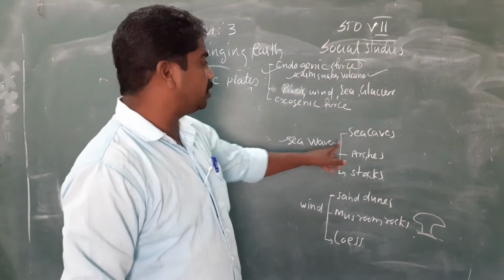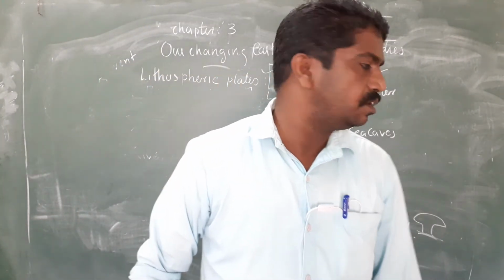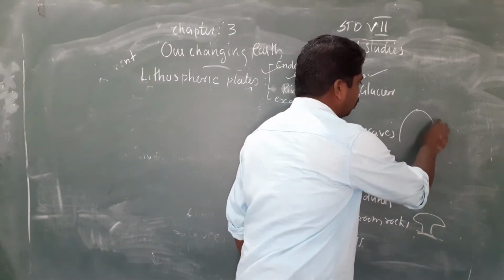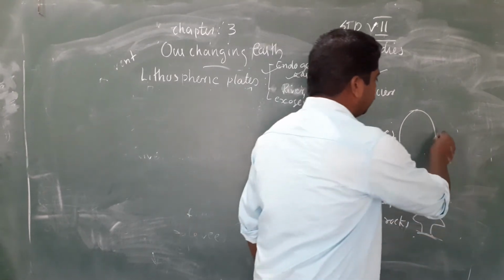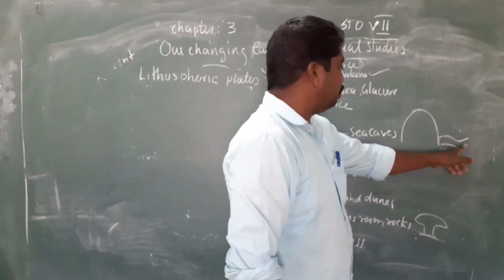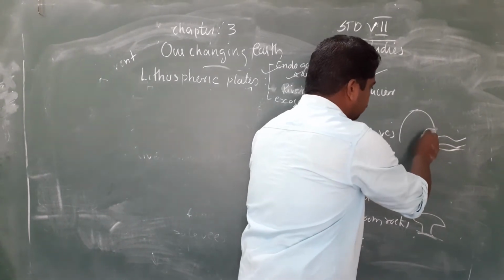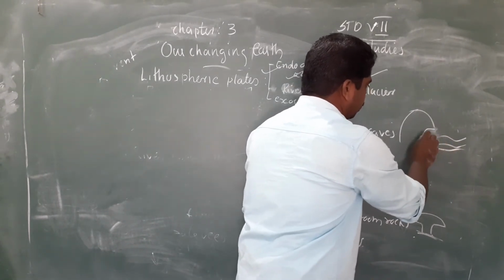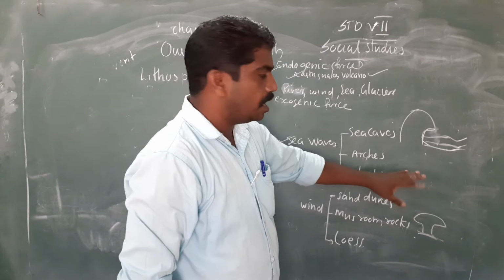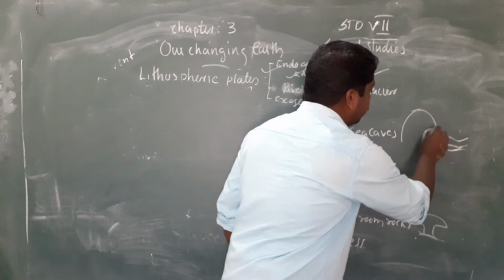The sea waves make caves. Okay, sea waves make caves. What is sea cave? If it is a rock, this is rock children, near the sea, this is sea. Okay, the sea wave always hits the rock and takes away this part. It was one rock, and the sea waves take this much area of this rock and made it cave like.